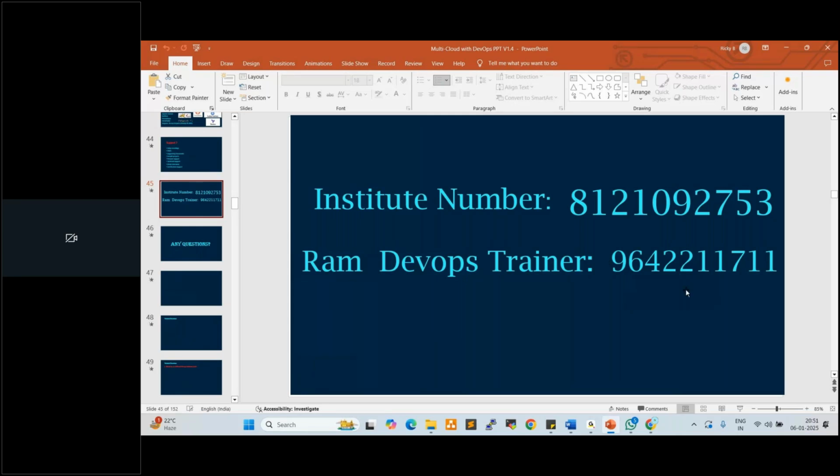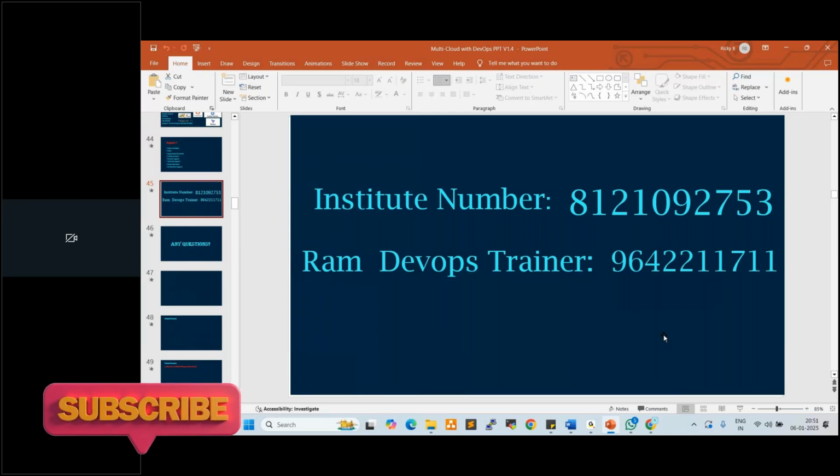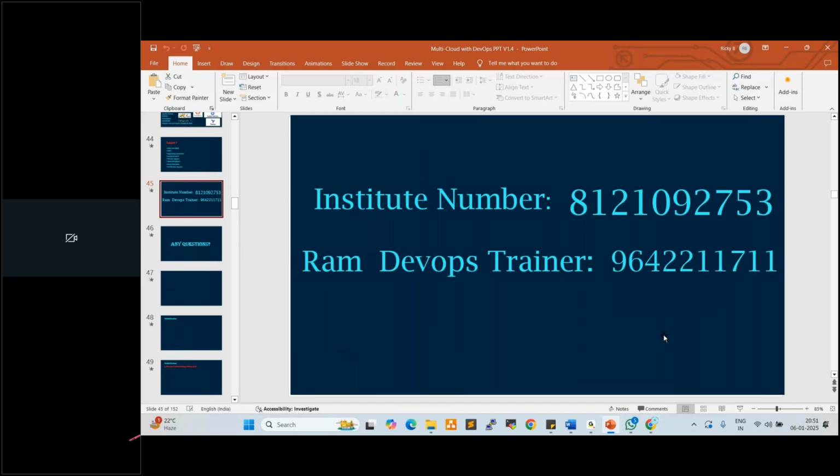Hi, Ramu sir. I have one question. I have different experience. I have system administration and middleware administration experience, more than 10 years. I would like to switch over to AWS and DevOps. Yes, you can easily switch. In that case, since I do not have experience in AWS and cloud, how can I negotiate the package and other stuff?